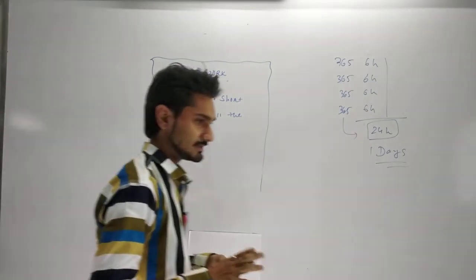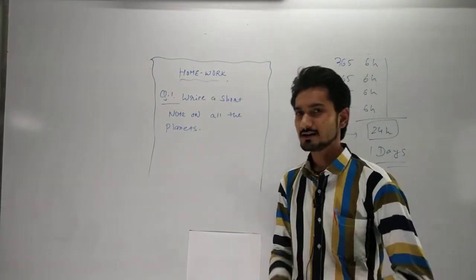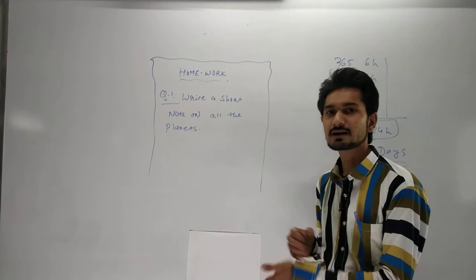In each short note you have to write at least 5 points, and if you want to draw the figure of that planet you can draw it.